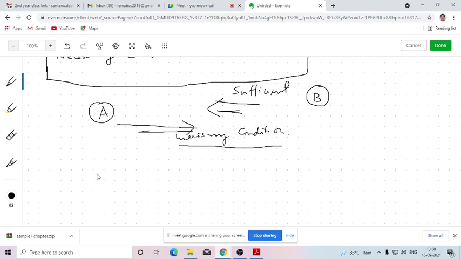In the first semester you have studied Rolle's theorem. Can anyone tell me what is the statement of Rolle's theorem? The function should be continuous in the closed interval and differentiable in the open interval (a, b). And there was a third, that is f(a) is equal to f(b). Yes. In that way we can identify two different conditions.